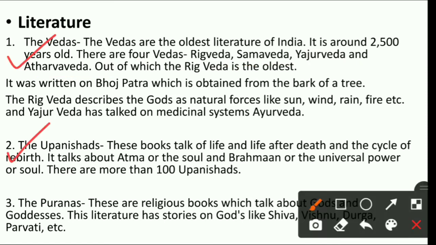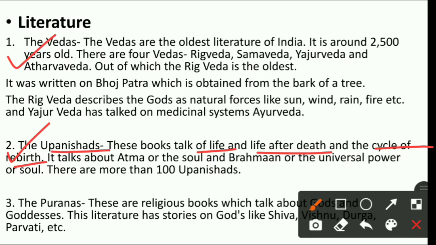Now, the second literary work is your Upanishad. About this also we have studied, right? Now, what is actually Upanishad, beta? See, read the line along with me. These books talk of life and life after death and cycle of rebirth. So, Upanishad is also a book. Now, in that book, what all things are written?